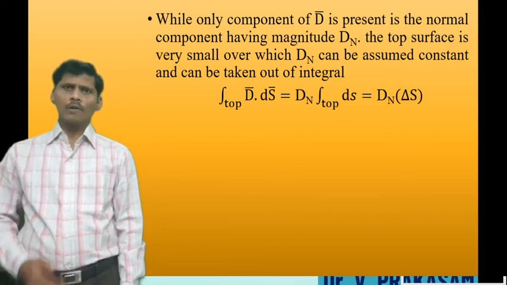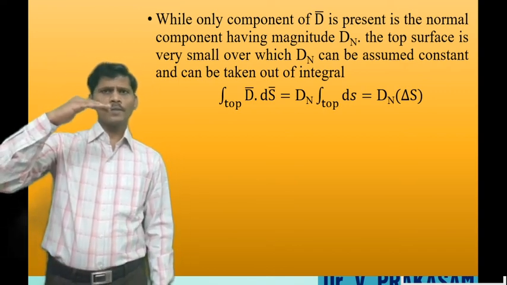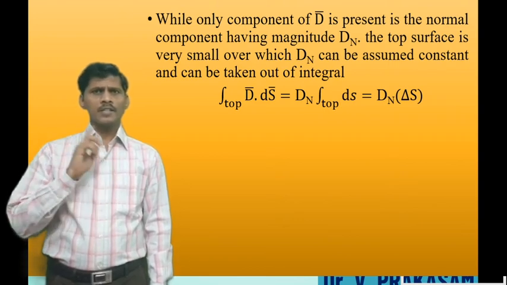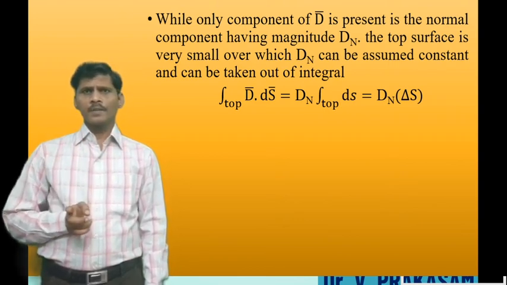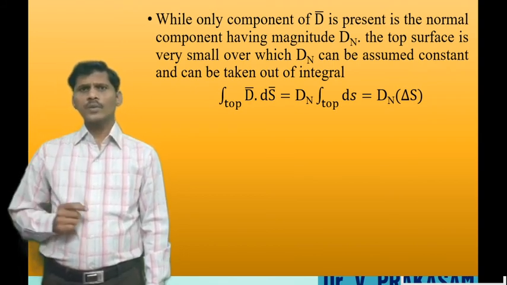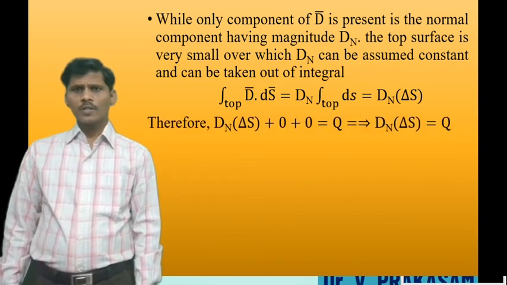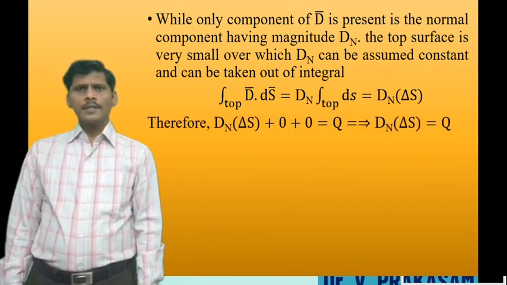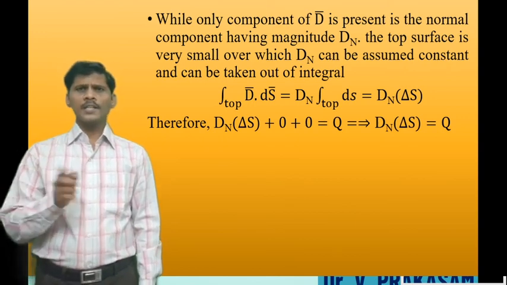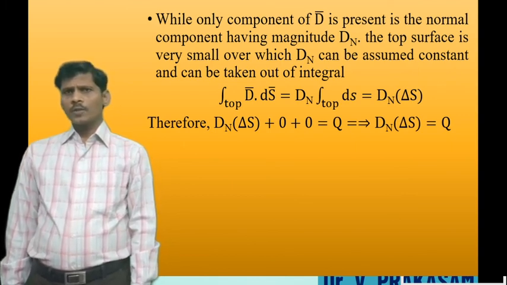Now substitute all the integrals, the top surface value, the bottom surface value and the lateral surface value, into the Gauss law statement. What is the Gauss law statement? The closed surface integral of D dot dS is equal to Q. The top value is Dn into delta S, the bottom value is 0, and the lateral value is 0. So therefore Dn into delta S is equal to Q.